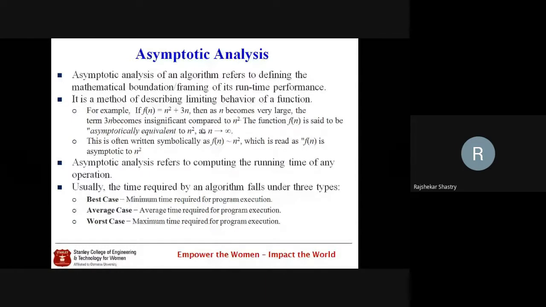And average case, as I told you already, is when fluctuations take place: some instructions take some time, and some other instructions take more time. Calculating all of them becomes difficult, so there we take average time. That average time requirement for a program execution is called average case. These are the common 3 cases, but we also told you amortization analysis is also there, which we discussed. This is the concept of asymptotic analysis.